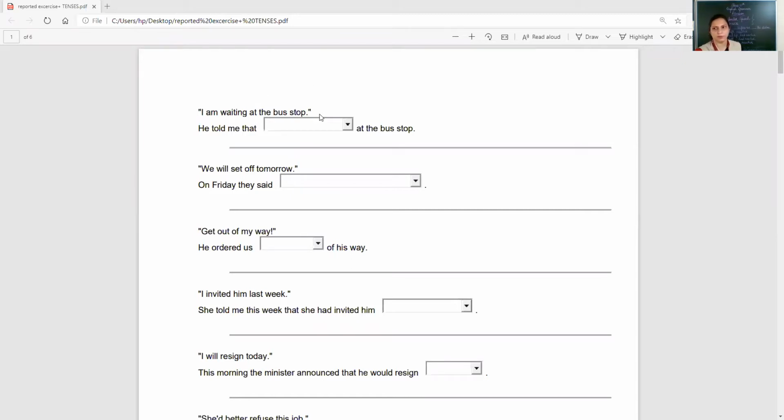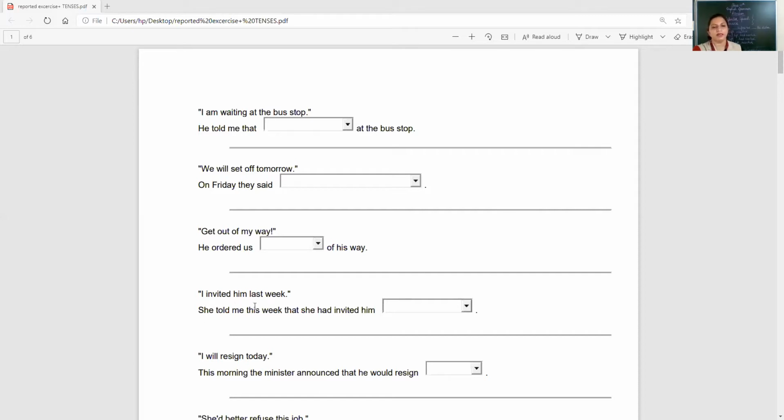I am waiting at the bus stop. You do the answer in your copy. I'll discuss all the answers at last. Quick, take out your rough copies and do the answers. Second, we will set off tomorrow. Then the next statement would be, on Friday, they said. Third, get out of my way. He ordered us dash of his way. Keep doing it along with me.